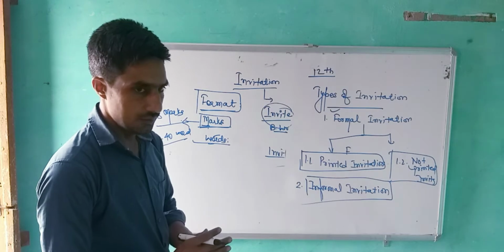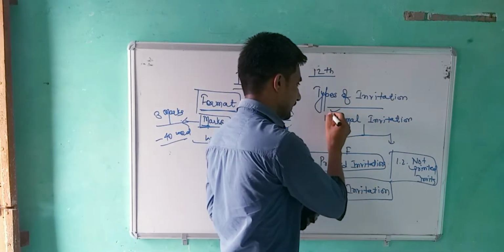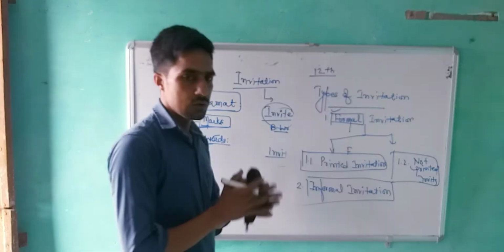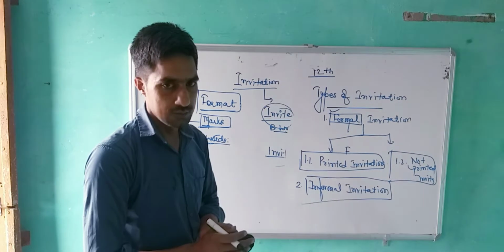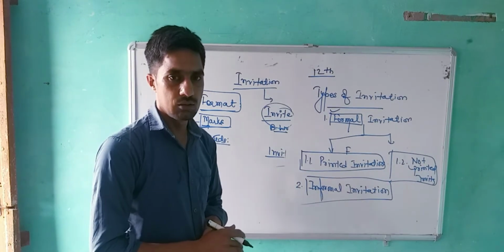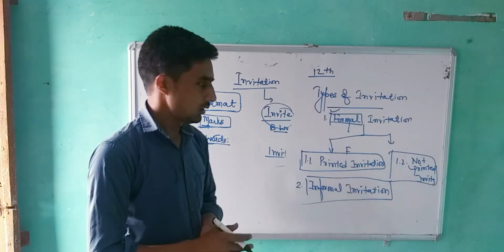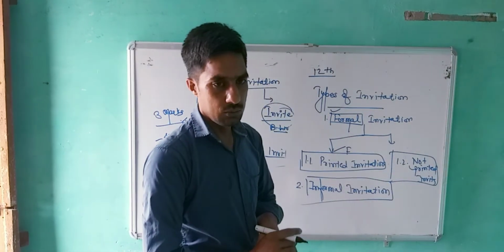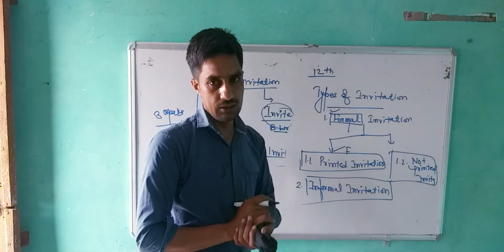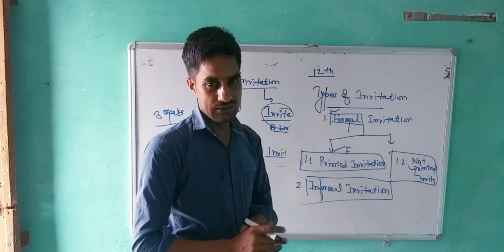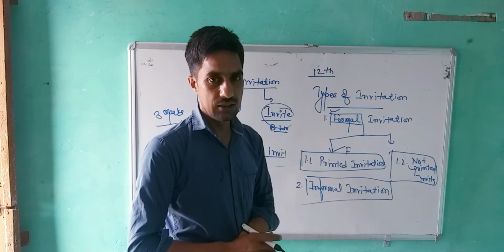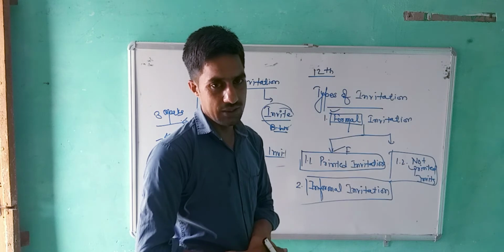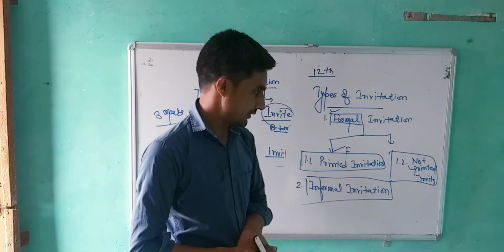In the formal invitation, the word also indicates formal, common, that we also invite our friends, known, maybe unknown. And in the printed one, we write down an invitation in a printed form, that we can say is an invitation card, that we receive and give invitations to our friends as well as relatives.